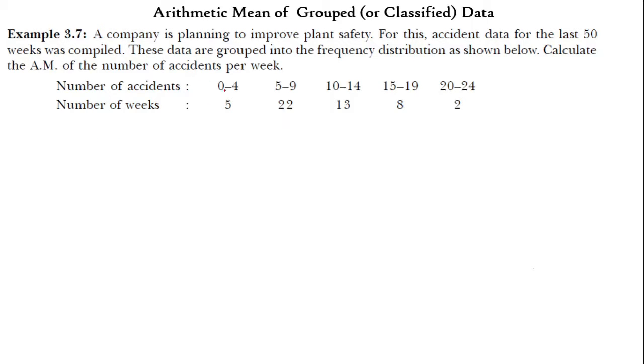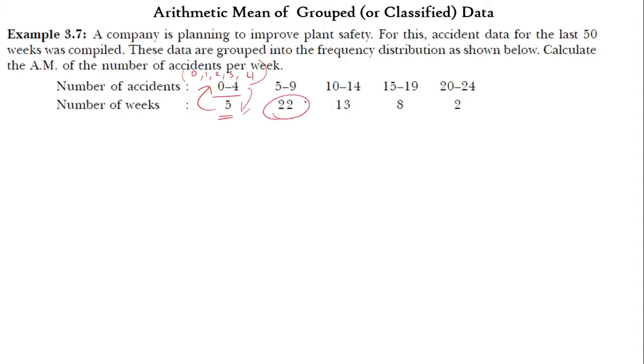here it is a group data. What is meant by that? The number of accidents that happened from 0 to 4, that means 0, 1, 2, 3 and 4, happened in 5 weeks at least. That means maybe 2 accidents, or else 3 accidents, or else 4 accidents happened, but it happened for only 5 weeks.